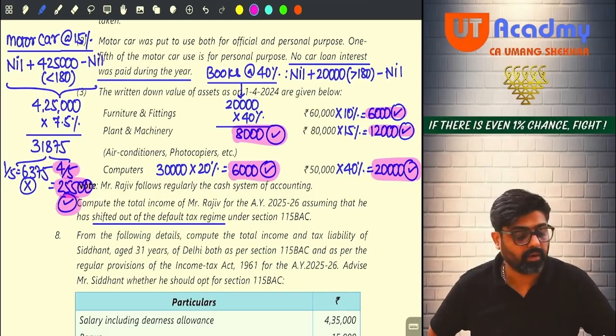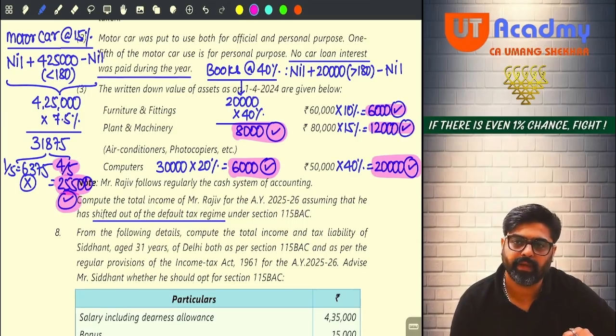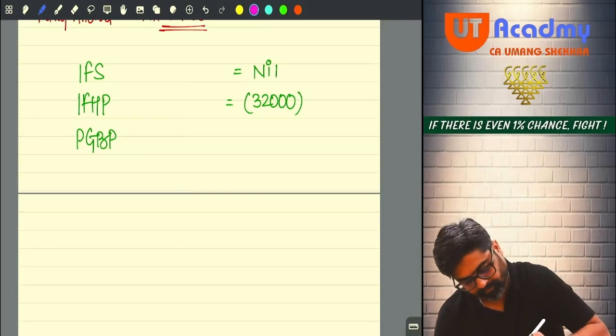On your calculator, you are getting 25,24,500. All the depreciations you have reduced, no? How much amount you are getting on your calculator? Please calculate and tell me the answer. 25,24,500. Getting? This is your PGBP.